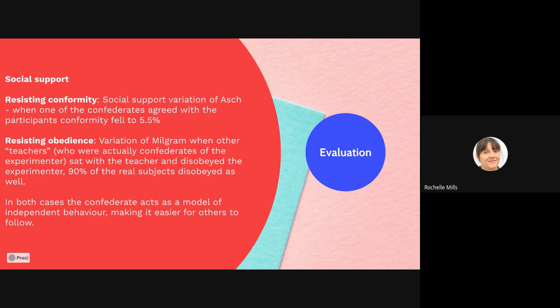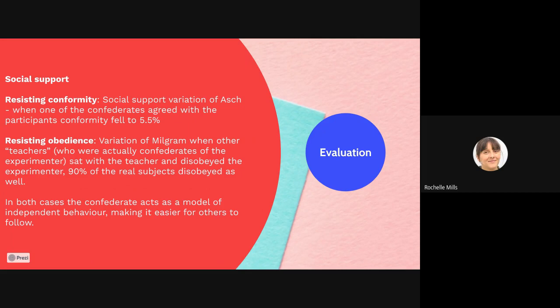However, if when they were going round those Confederates, one of them gave the correct answer, then that participant would also give a correct answer because they had social support there. Okay, so they were less likely to conform to the majority if they had social support. It fell to 5.5%.